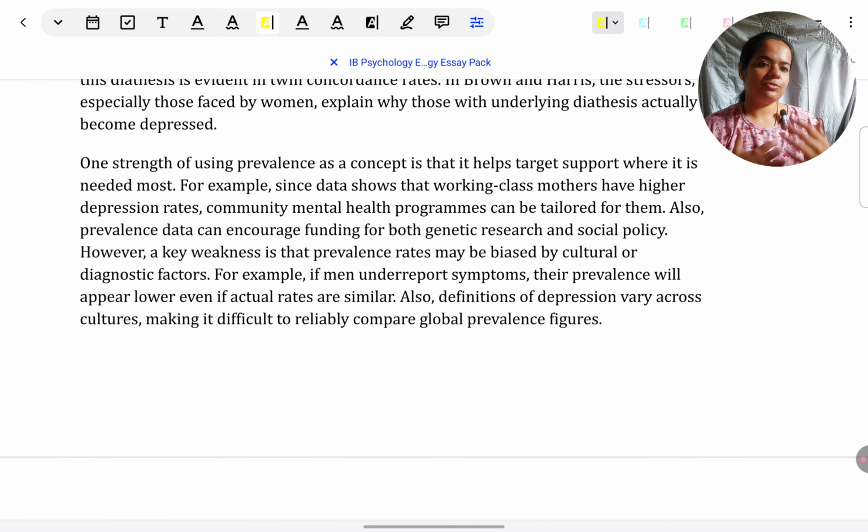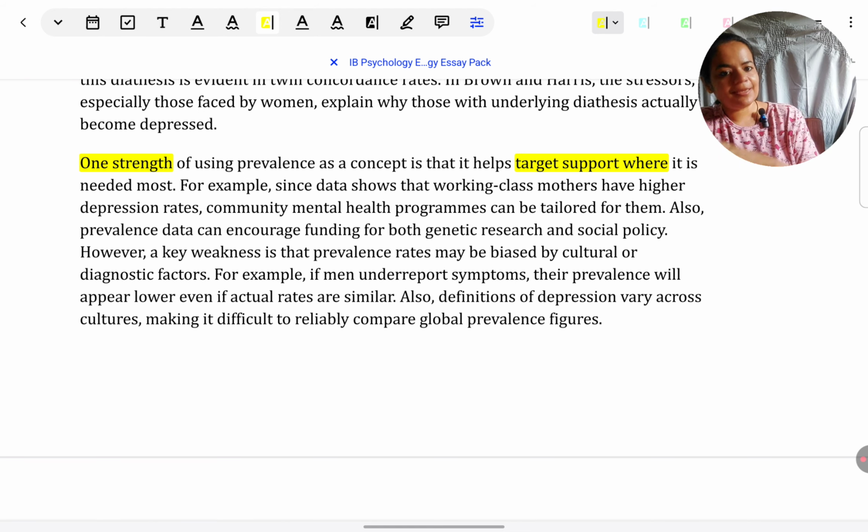Coming to, as I was telling you, a general discussion on prevalence rates. General critical thinking about prevalence rates as a whole beyond the studies. One strength of looking at prevalence rates is we can bring about some intervention, like women need support. If we know why they are suffering more from depression, no matter whether genetic proves to be the real reason, sociocultural or both, we can have some interventions that can hopefully prevent depression in them, and if not, treat depression. Something like community-based mental health programs, some large-scale community interventions I've given as an example. Weaknesses are also there.